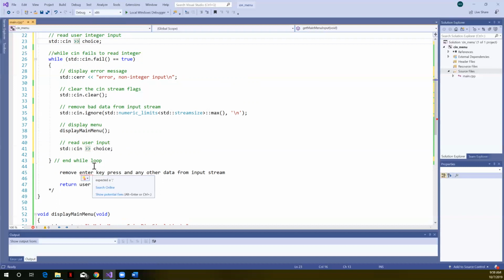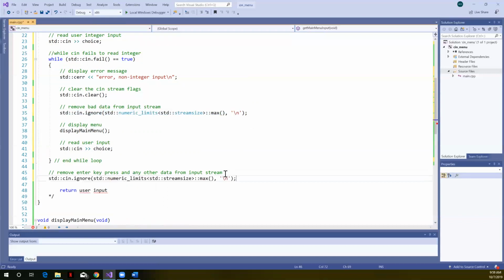All right, so now when we get to this point in the program, this is where we said we want to remove the enter key press and any other data from the input stream. Well, we simply call this ignore function again. And if all that's in there is the enter key press, that's all that'll be removed. But if there's other garbage, that'll be removed as well. Finally, we want to return user input, and our user input is stored in choice.